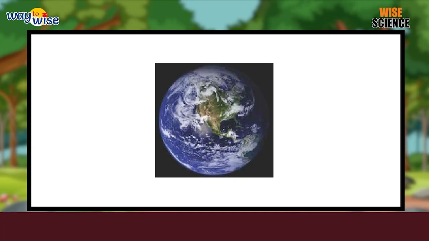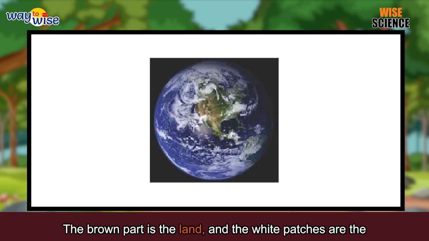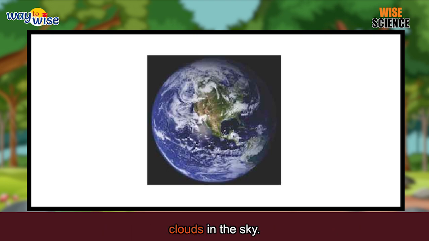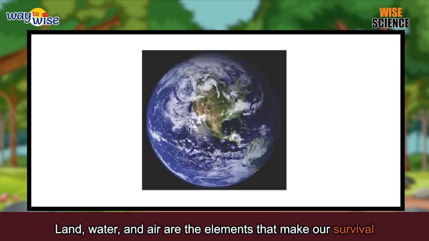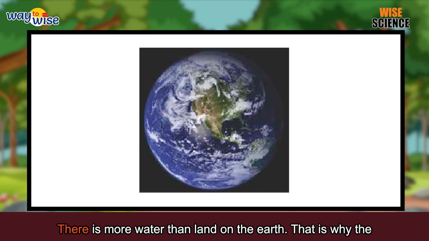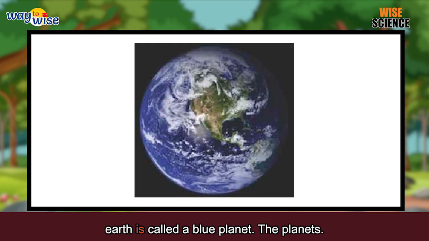Look at the picture. The blue part is the water, the brown part is the land, and the white patches are the clouds in the sky. Land, water, and air are the elements that make our survival possible on the Earth. There is more water than land on the Earth. That is why the Earth is called a blue planet.